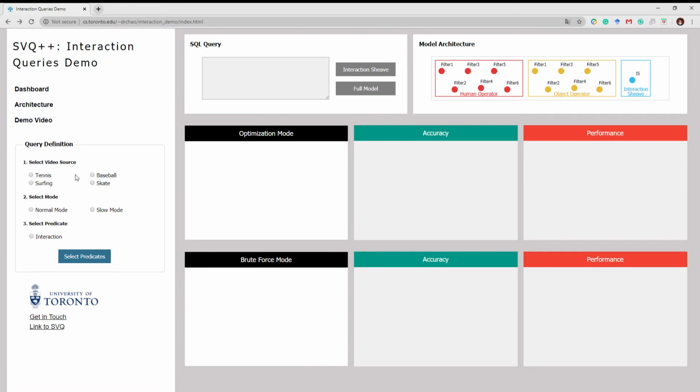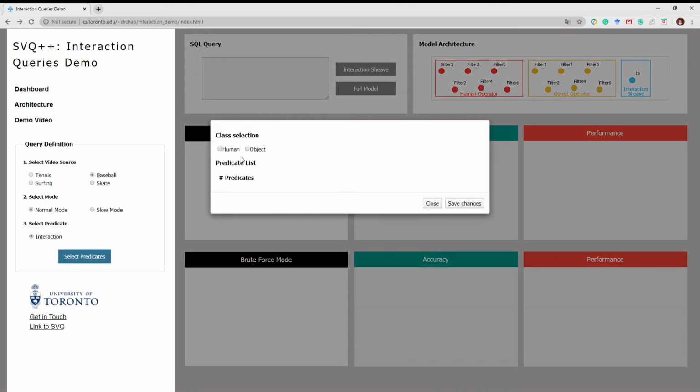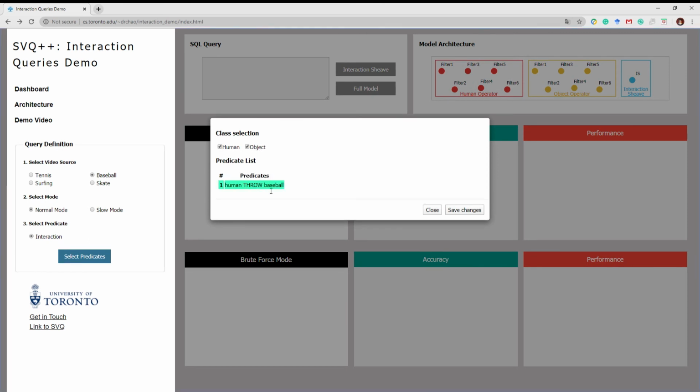The bounding box of the human and baseball are also displayed. As we can see, multiple data sets containing different interactions between humans and objects are available to choose from. Here we choose the baseball dataset as the first example, which contains interactions between a human and a baseball. The system supports both slow and normal mode to visualize the results. In slow mode, the results are displayed in a few frames per second to inspect clearly the outcome. We'll choose the normal mode here.